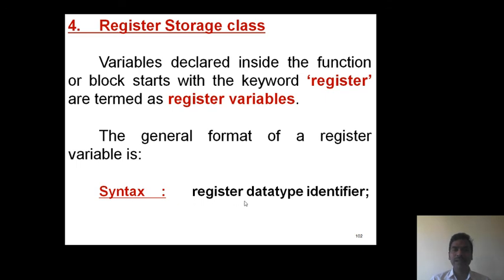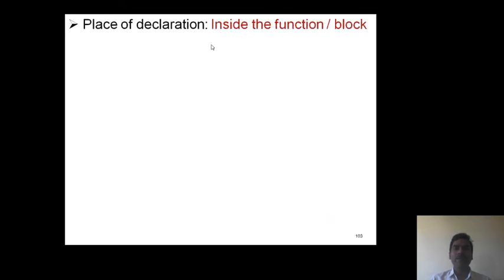So register, data type, identifier. The supporting example, register int x. Okay. Now register variables are defined inside the function or block. For register variables, memory is allocated in register unit.